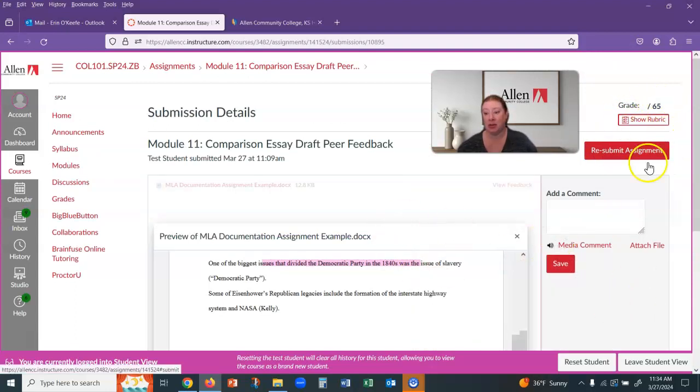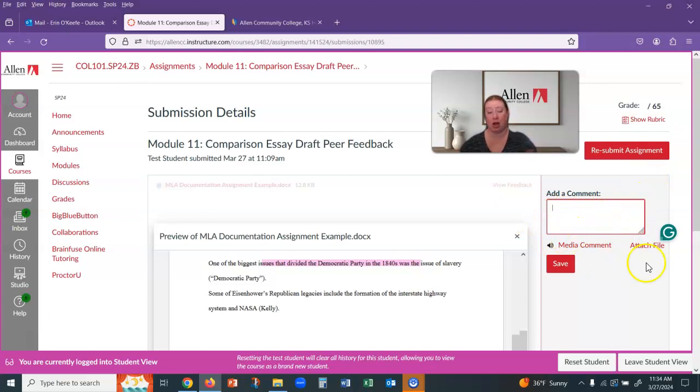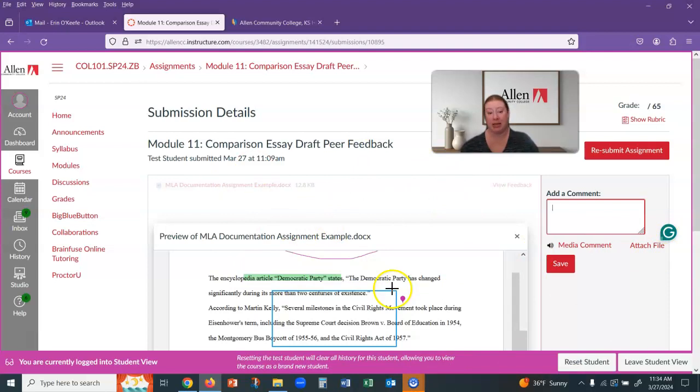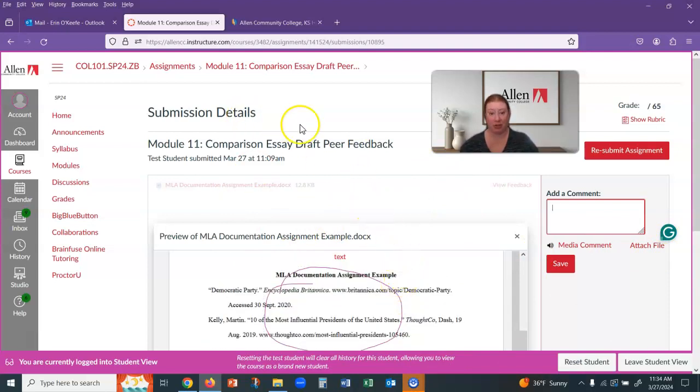If for some reason the rubric is not working or you have some issues or you save it by accident, you can always add some general feedback right here. This is just a comment that will go to the student and then you can save it there. You do not need to download their file. You do not need to do any of that. You can do it all through Canvas. So you do not need to attach a file to them. You can do it all through the peer editing tool on Canvas. So that is one assignment.